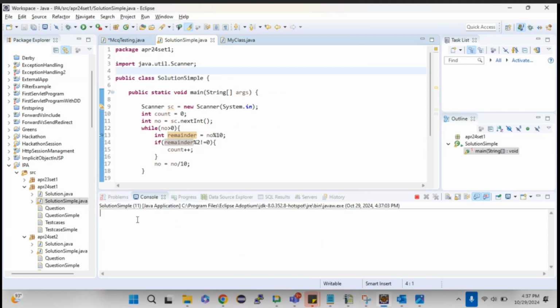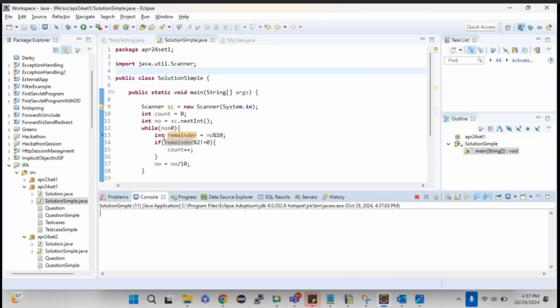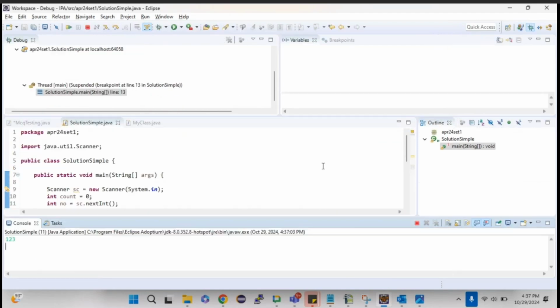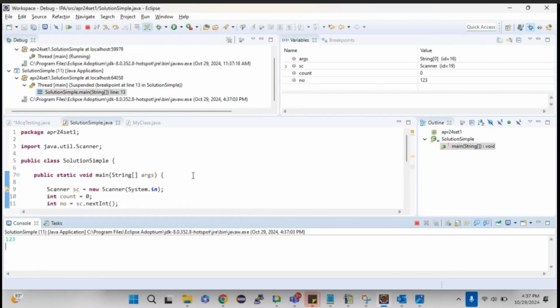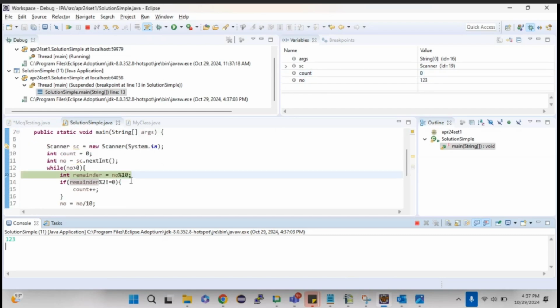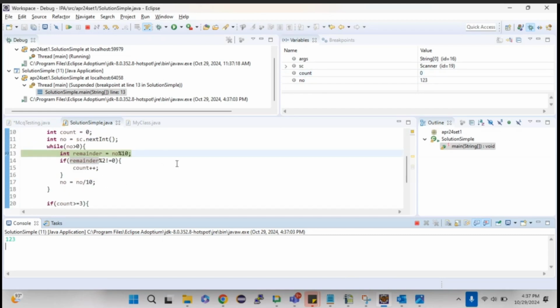Okay, so it started. Since I have the debugging point only inside the while condition, the remaining code has already run. So here I need to give an input, right? So let me just keep 1, 2, 3 to make it easy to understand. Once I click enter, it will ask whether you want to open the debug perspective. Yes, of course I want to open that. Once it runs, as you can see in the top right side, your number and then the count are there by default, right? So you need to click F6 to go to the next line.